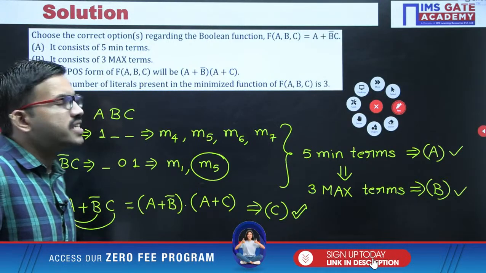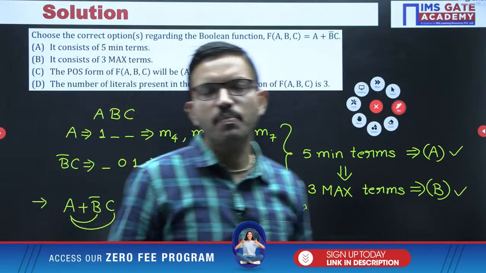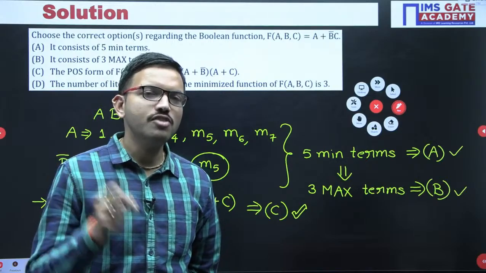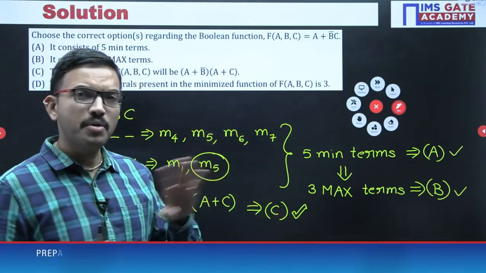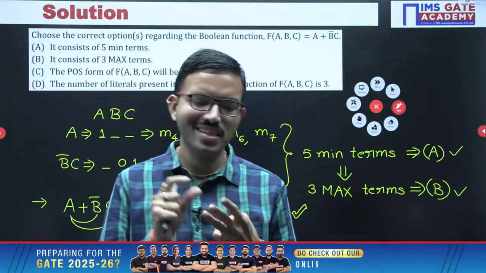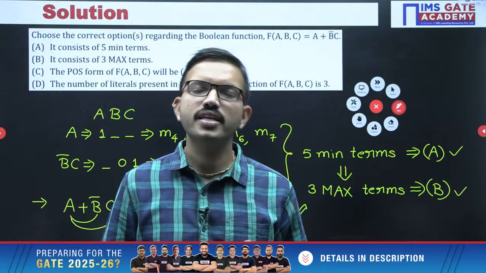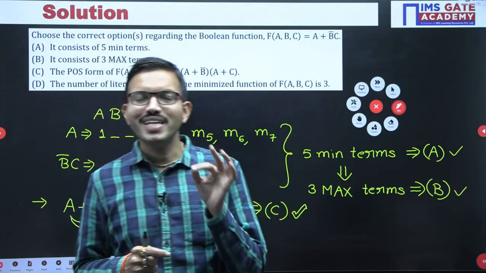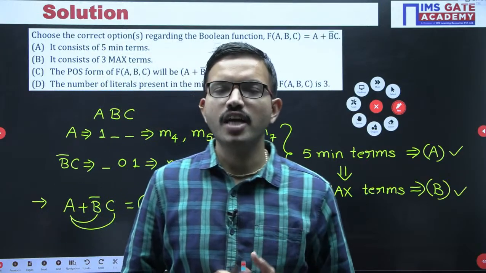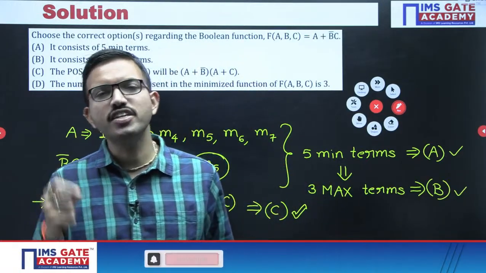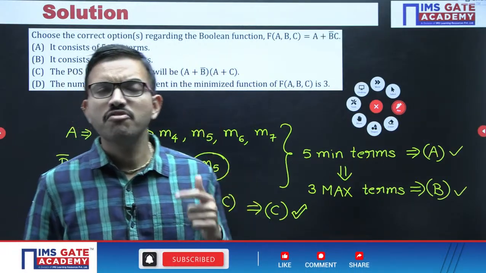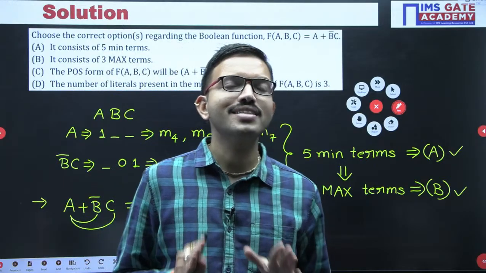Now option D also we have to decide. That is the beauty of MSQ. If the question is MCQ, the moment you get the correct option, you need not verify the remaining choices, irrespective of whether you really know that the other choices are wrong. But for MSQ, you have to verify each and every option whether it is really correct or not. Because in the GATE exam, for an MSQ question, there is no partial marking, and there is no negative marking also.